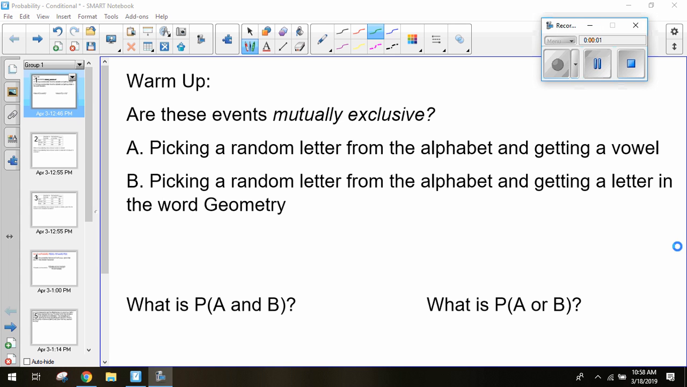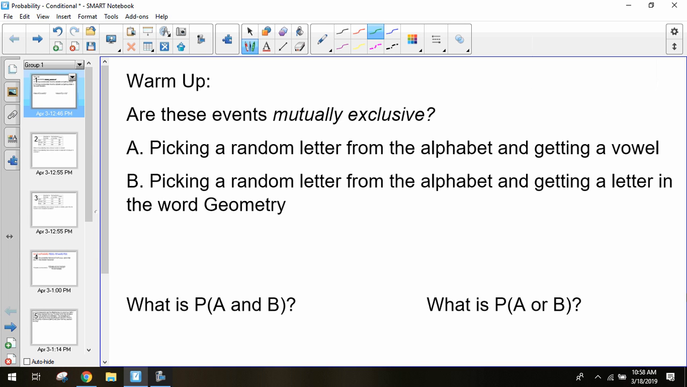All right, to start off with, we're going to talk about events that are mutually exclusive. So what does it mean for two events to be mutually exclusive of each other? Two events can never happen at the same time. They can't happen at the same time. So it's impossible to flip a coin and have it land on heads and tails. It's not going to happen, so we don't have to worry about that.